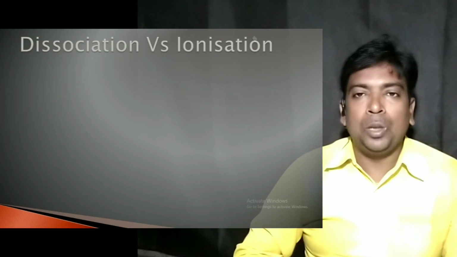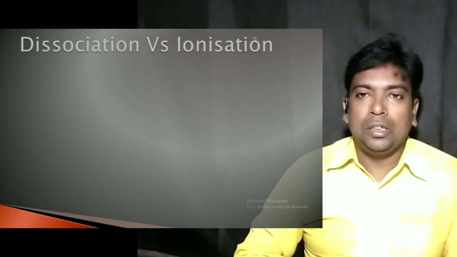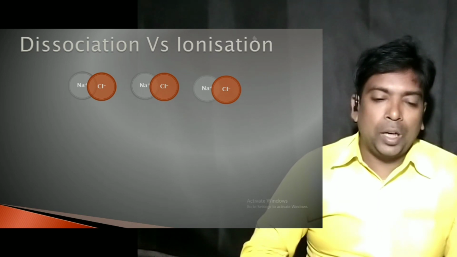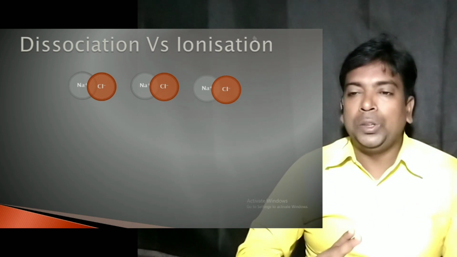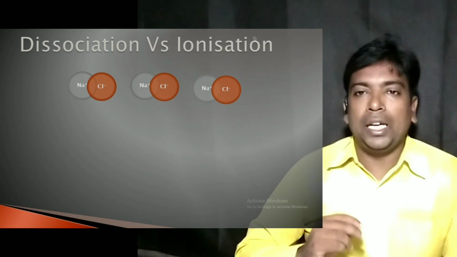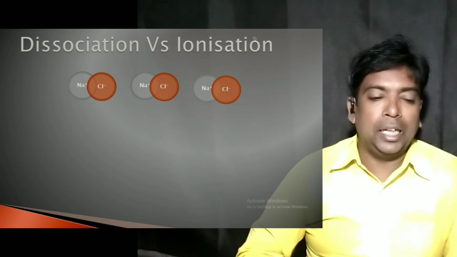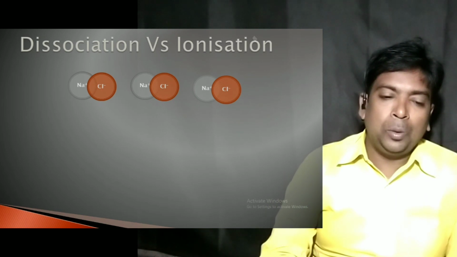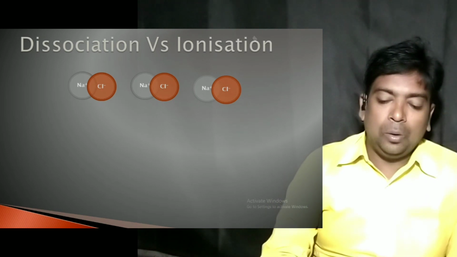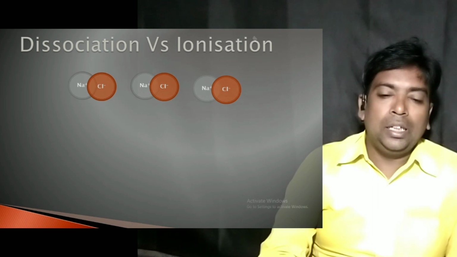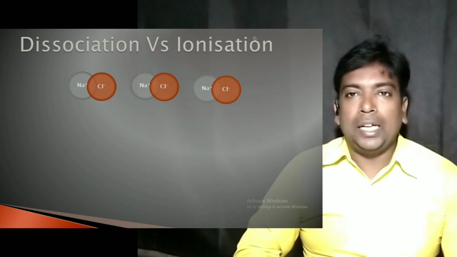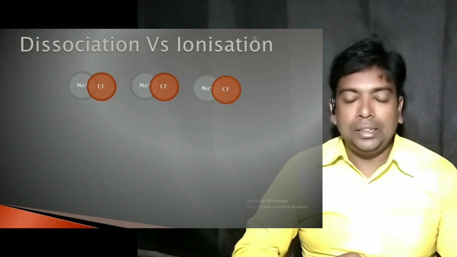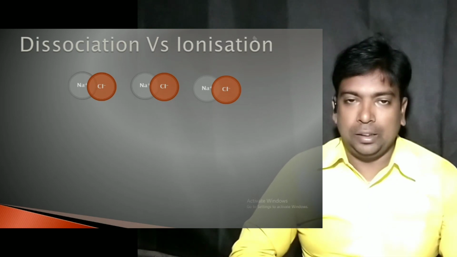Let us take the example of sodium chloride molecules. Sodium chloride consists of two oppositely charged ions. One is Na plus, the other one is Cl minus. Now when you put this sodium chloride in water, after dissolving in water, the ions are separated from each other.